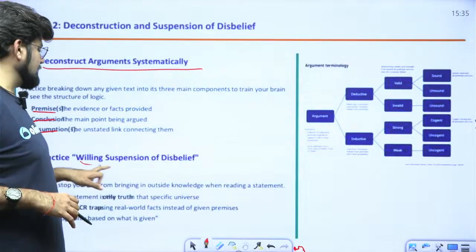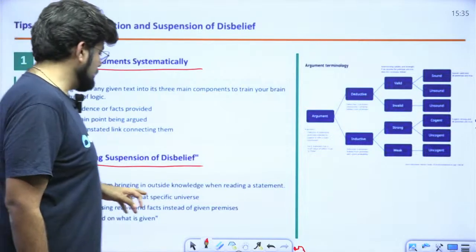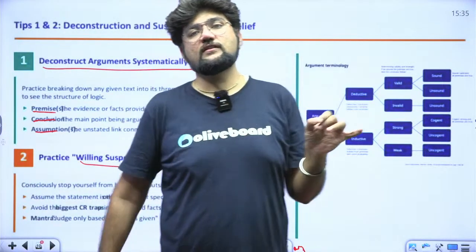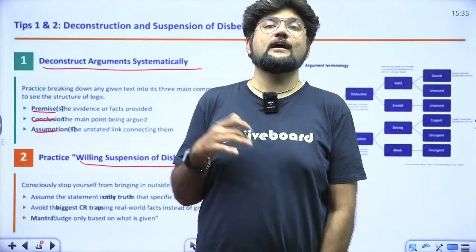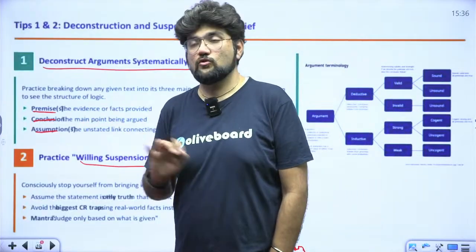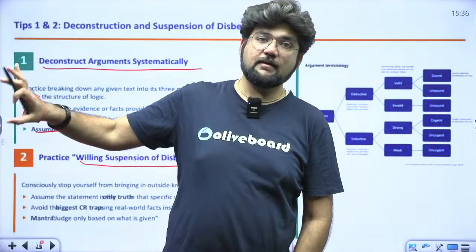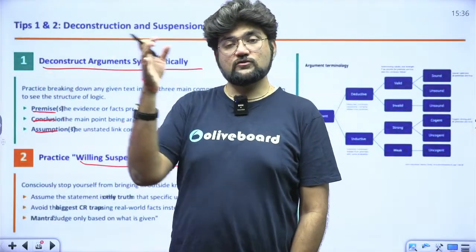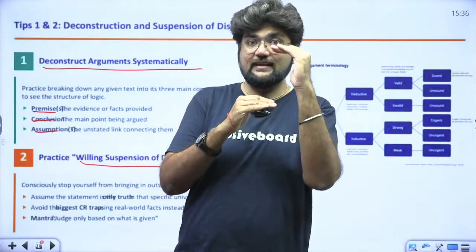Now, willing suspension of disbelief. In simple words, what you need to do is dissociate yourself time and again from the real knowledge when you're doing CR. You need to be constantly aware. Keep reminding yourself that no, I don't have to assume anything. Come back. Keep reminding yourself that I am dissociating myself from the originality, from the truth, so that it will become more and more easy, and you will come into the habit where you restrict yourself to that zone.